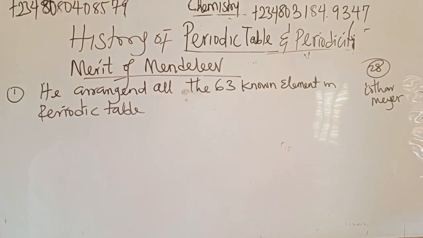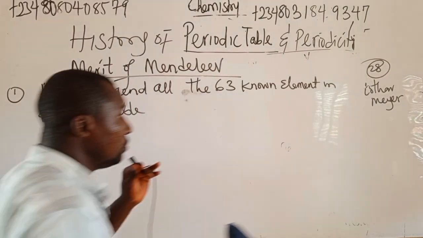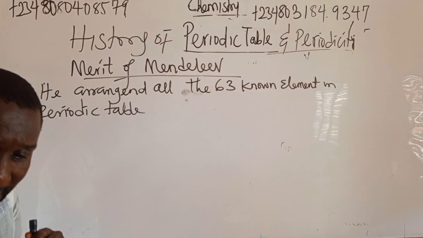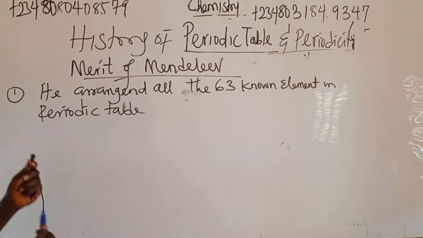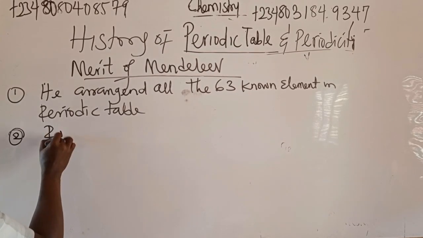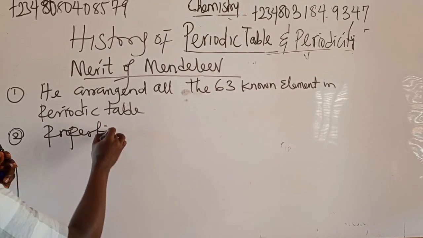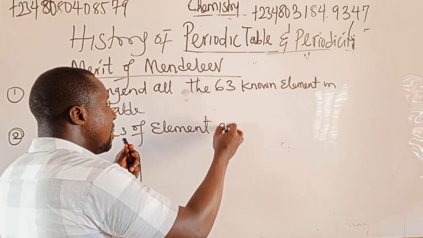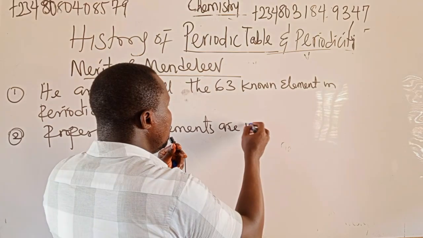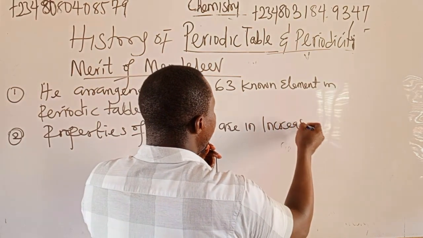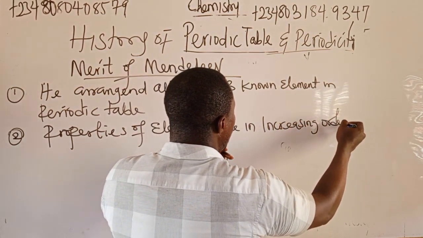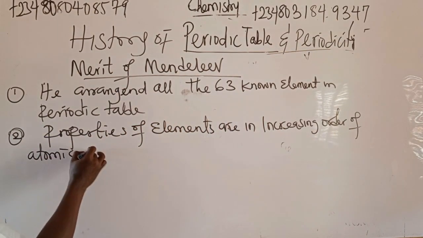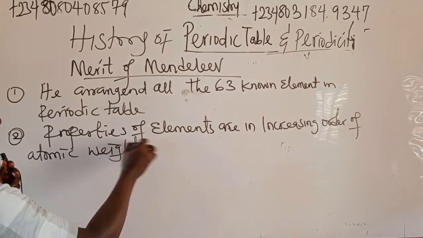Let's continue. Another one: the properties of elements are in increasing order of atomic weight.